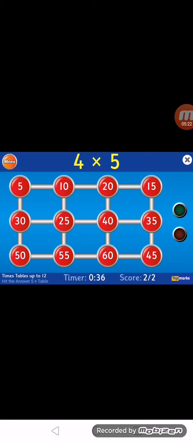5 multiplied by 4 is 20. 8 multiplied by 5 is 40. 5 multiplied by 4 is 20. 3 multiplied by 5 is 15. 6 multiplied by 5 is 30. And 1 multiplied by 5 is 5. 12 multiplied by 5 is...